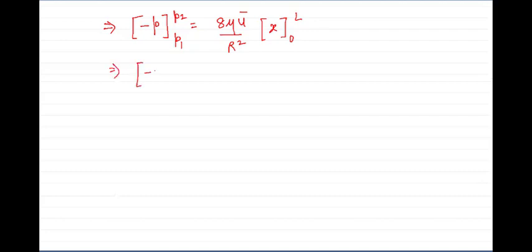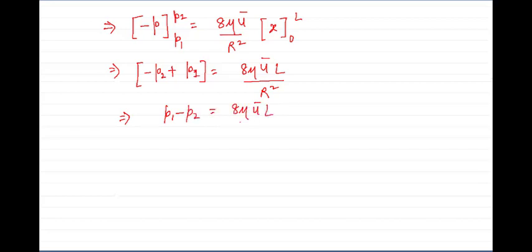Now let us rearrange. P2 minus P1 equals minus 8 mu U bar L upon R square, so P1 minus P2 will be equal to 8 mu U bar L upon R square. Now let us put the diameter instead of the radius: 8 mu U bar L upon D by 2 whole square.